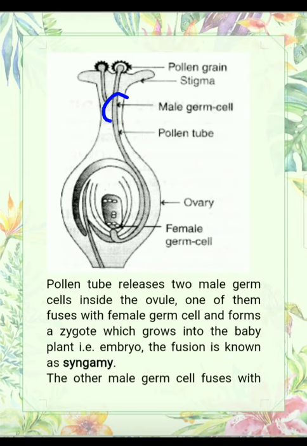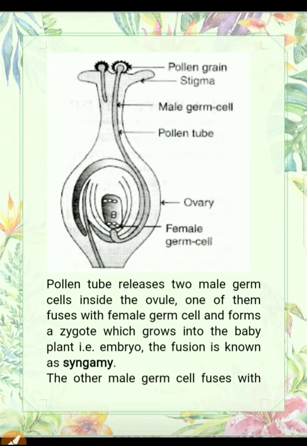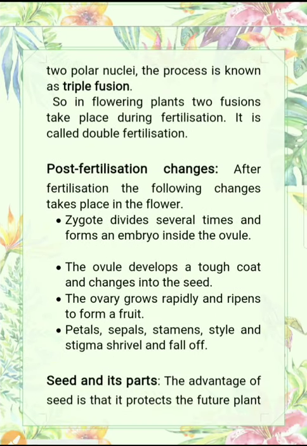Now the other male gamete. Here are two male gametes, one fused with the female germ cell, the other male gamete fuses with the polar nuclei. Now you can see here, there is a fusion of nuclei. In this case there is a fusion of one male germ cell and the two nuclei of polar nuclei. Polar nuclei contain two nuclei. So the other male germ cell fuses with two polar nuclei, and this process is known as triple fusion. Why is it known as triple fusion? Because there is the fusion of three nuclei here.